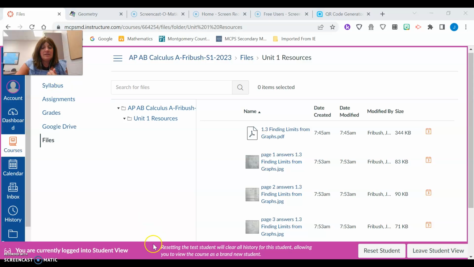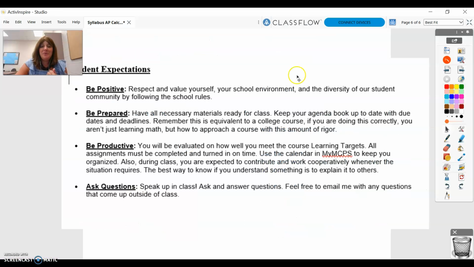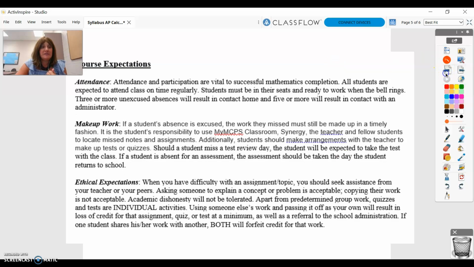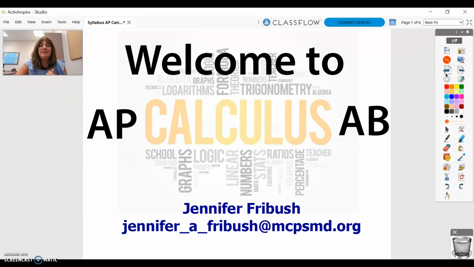So that is my shtick. If you have any questions, I'm going to go fast, sorry. Please, please, please feel free to email me at any time. And again, if you want to schedule something so we can actually communicate with each other via phone or a Zoom or even a meeting, we can try and see what works out for both of our schedules.